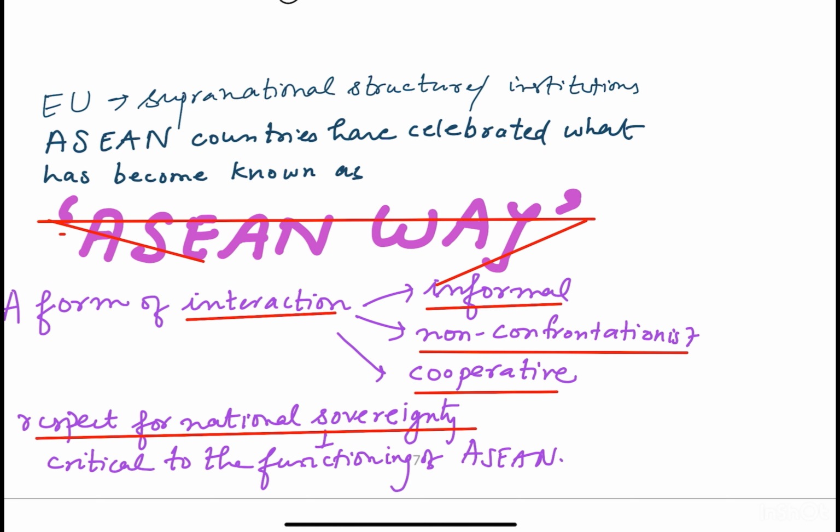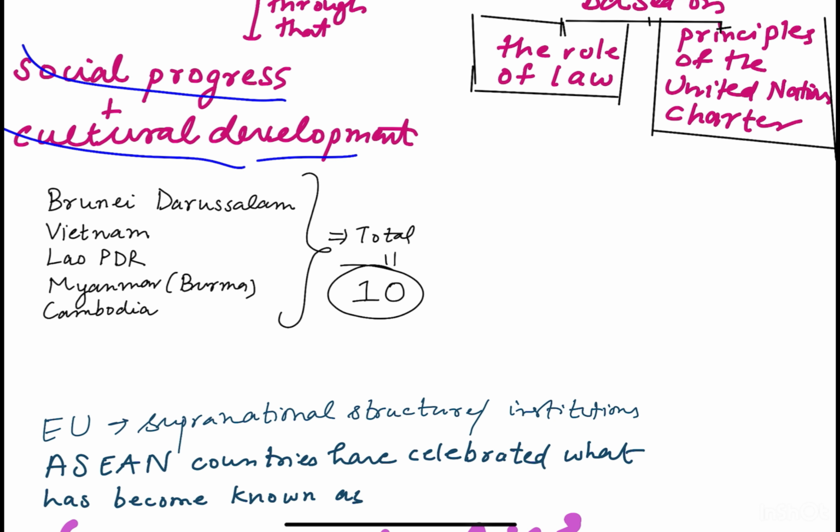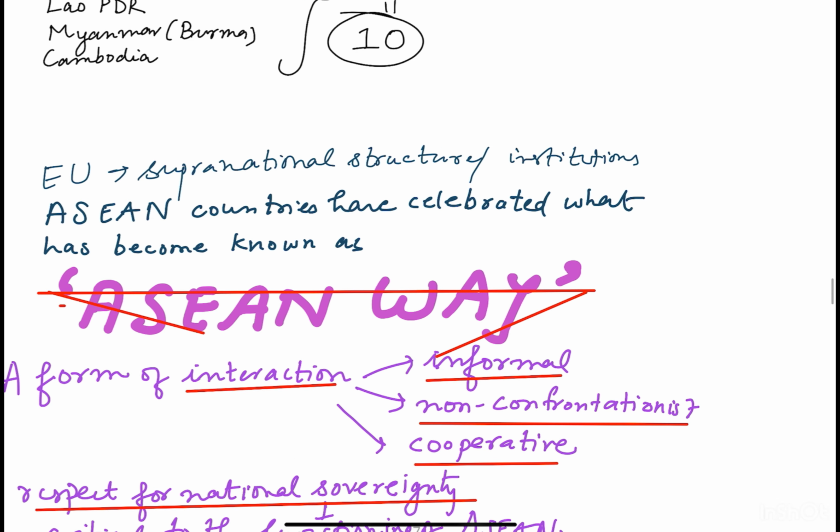The ASEAN Way was nothing but a form of interaction which was informal, non-confrontationist, and cooperative, and they also ensured respect for national sovereignty, which was critical to the functioning of ASEAN.